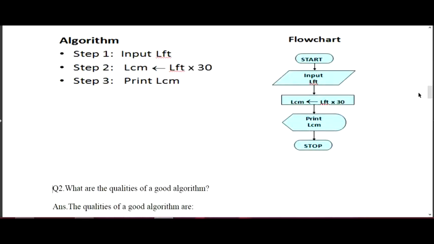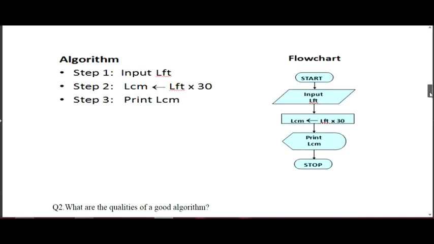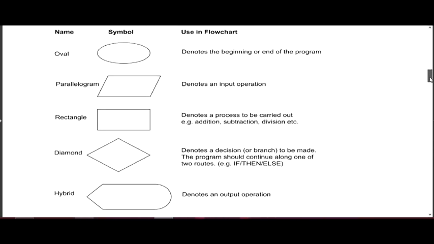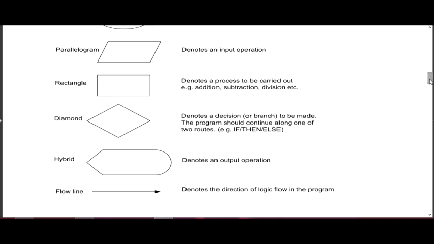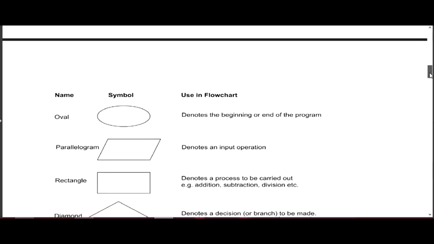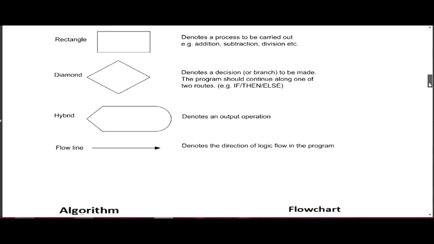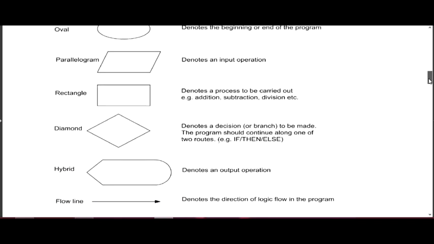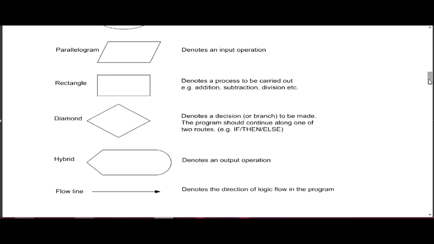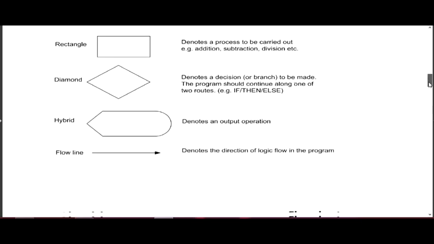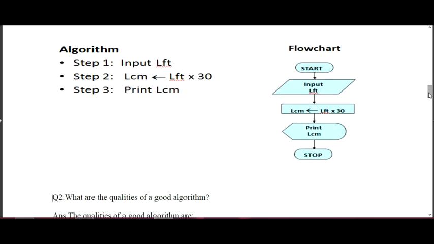Basically a flowchart is also called a data flow diagram, in which we depict the problem in the form of logical building blocks. First of all, we create a shape in which we take the input from the user. After that we perform processing. We use a diamond-shaped box to show the condition used in a flowchart. So when we want to represent the data in diagrammatic form, that is called a flowchart. When we want to make it a step-by-step procedure, that is called an algorithm. That is the difference between an algorithm and a flowchart.